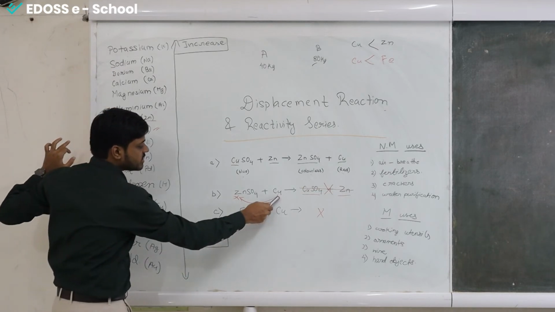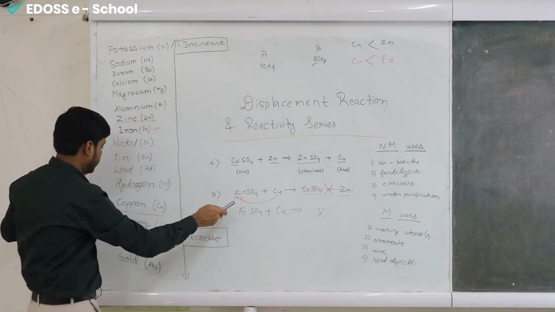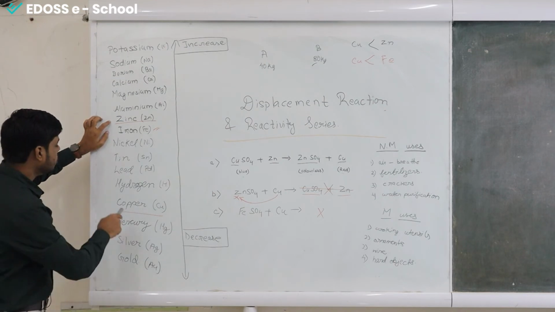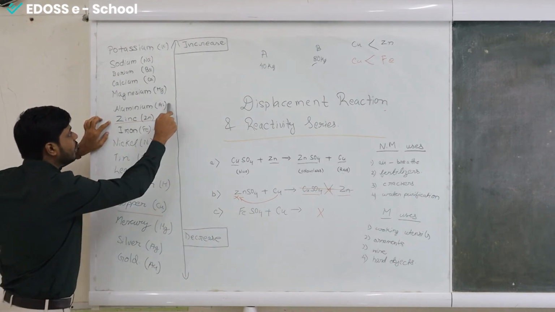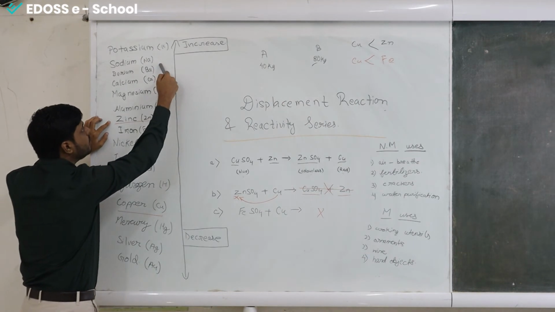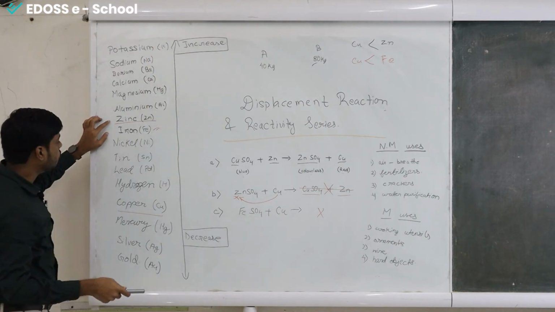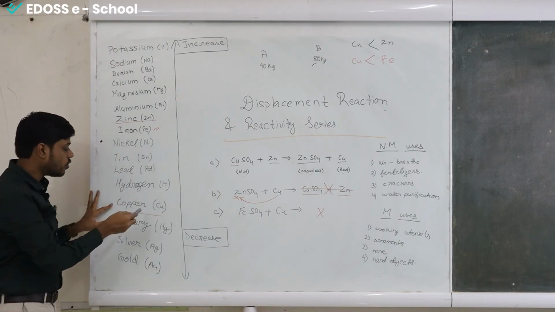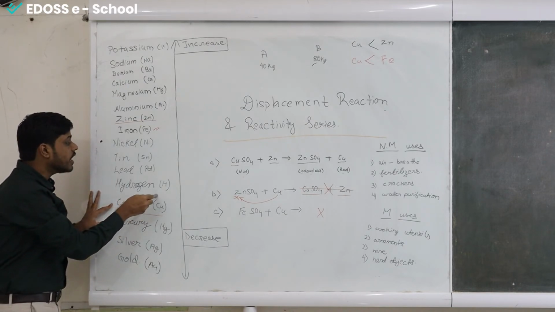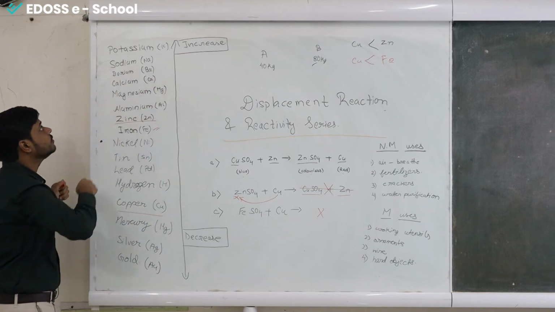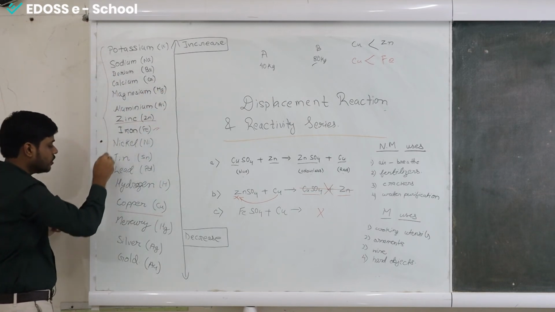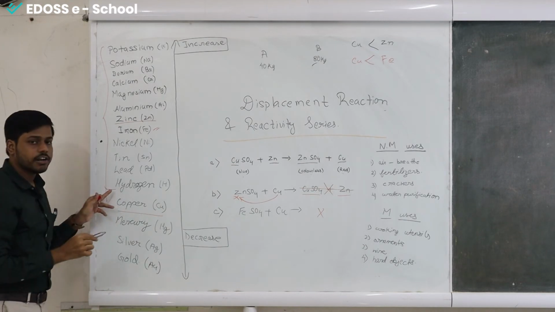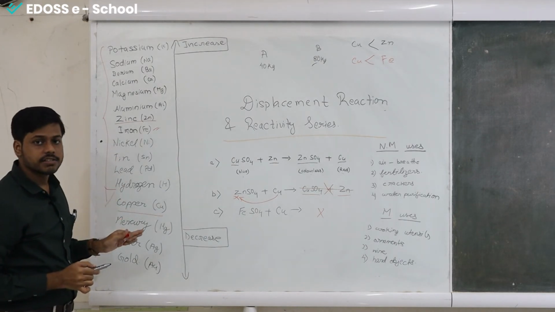As you can see from this example also, copper is present below zinc. Copper is here, zinc is here. So copper can't displace zinc, aluminium, magnesium, calcium, barium, sodium and potassium. But what about these? These are also present above copper, so obviously copper can't displace any of these. This whole range from here to here, till hydrogen, copper can't displace these elements.